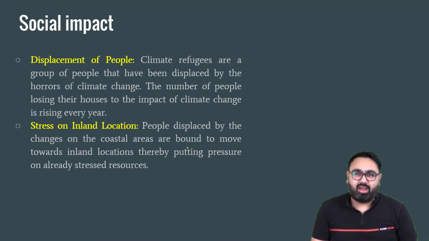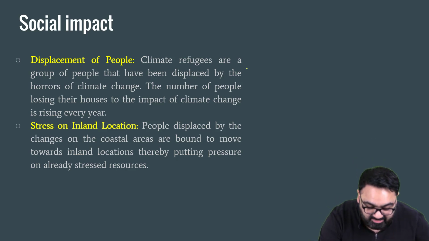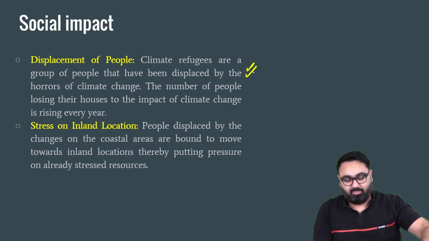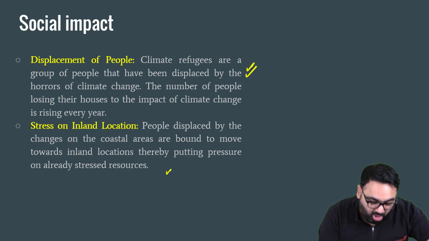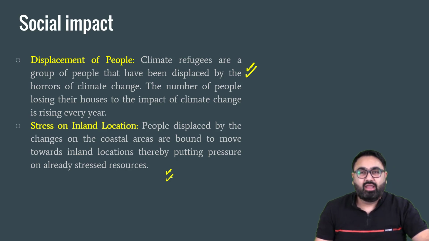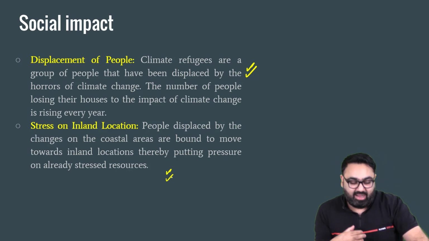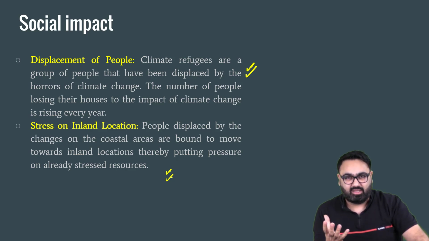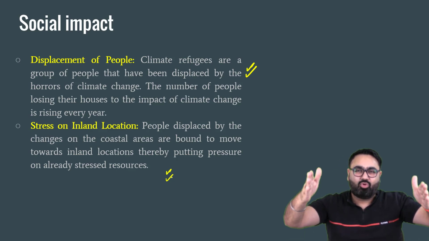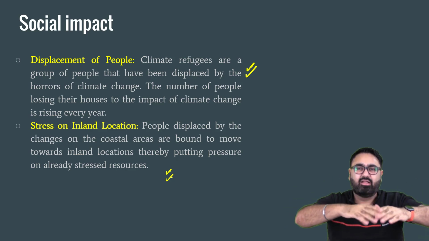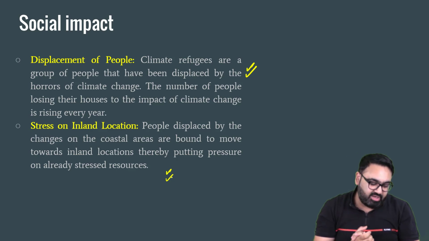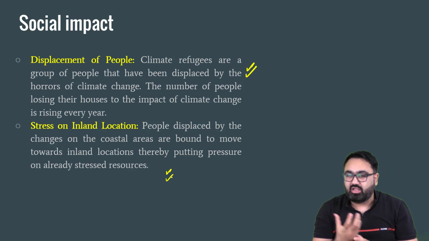Then there are social impacts, mainly displacement of people. A lot of people would have to shift their houses, either forcefully or by planning to do that. In countries such as India and other densely populated countries, when you bring people from the coastline into the inland area, that would increase the stress on population. So population stress would increase, stress on resources would increase.